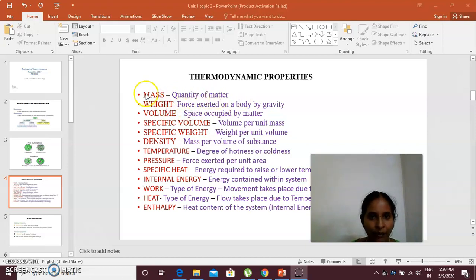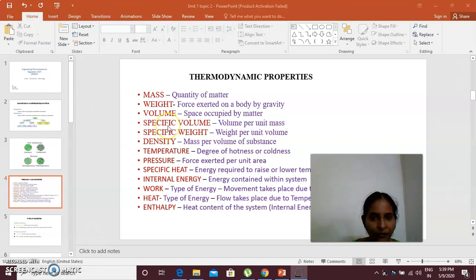Mass is in kilograms, and the force exerted on a body by gravity, the amount of mass attracted by the earth, is weight. Weight is measured in Newton. And volume is the space occupied by the matter or substance, how much place is occupied.